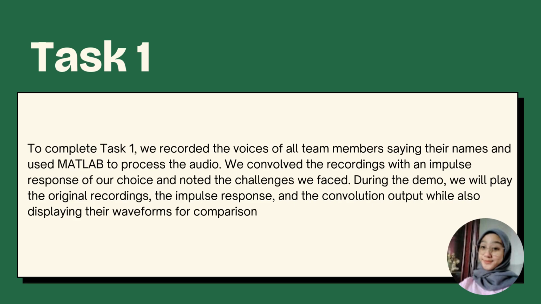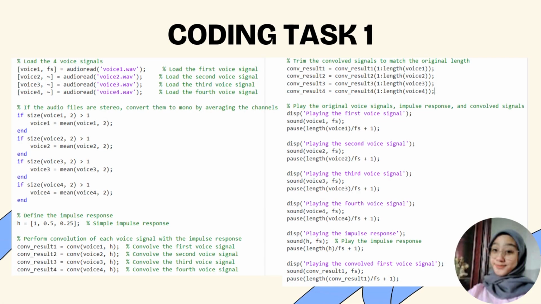To complete task 1, we recorded the voices of all of the members saying their names and used MATLAB to process the audio. We convolved the recordings with an impulse response of our choice and noted the challenges we faced. During the demo, we will play the original recording, the impulse response, and the convolution output while also displaying their waveforms for comparison. For the coding part, we referred to the link provided in the assignment. We needed to convert the recorded voice to a .wav file format to ensure MATLAB could recognize the input.